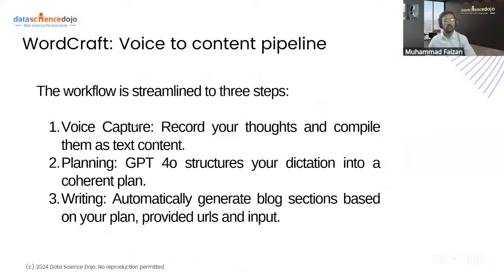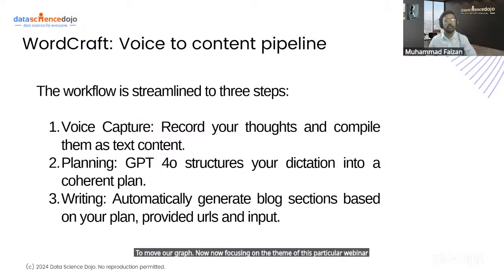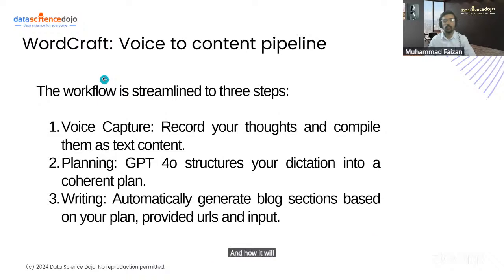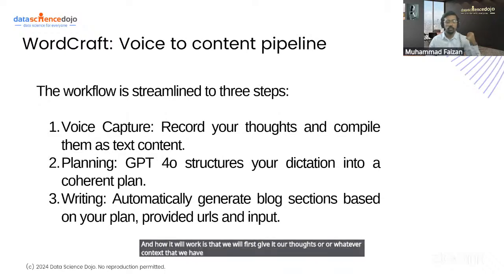Now, focusing on the theme of this particular webinar, we will be going through the concept of a word graph and voice to content pipeline. This is inspired from the concept of RoboBlogger, which is presented by LangChain. And how it will work is that we will first give it our thoughts, or our context that we have, in the form of a voice input.